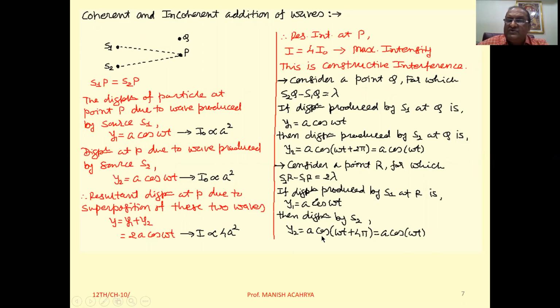Then Y2 we can take as A cos (omega t plus 4 pi), because if we take a phase difference of 4 pi between these two, again the equation will remain the same, A cos omega t. So again the resultant displacement is 2A cos omega t, and you will get again the same maximum intensity. Clear?